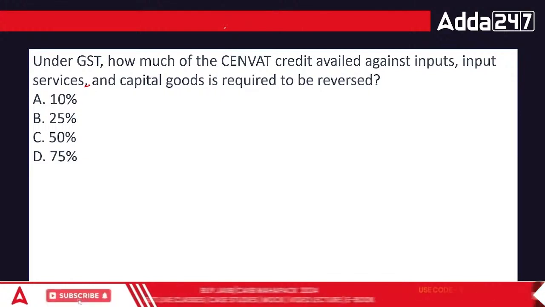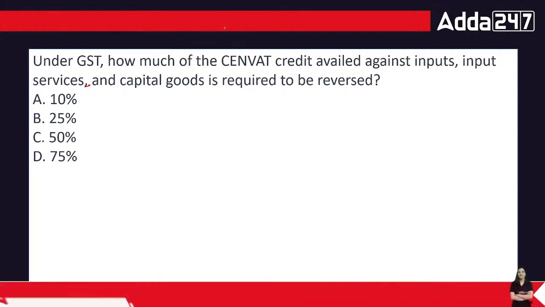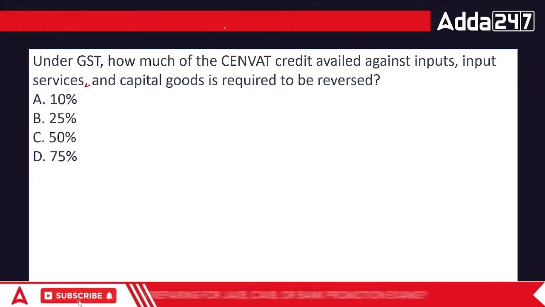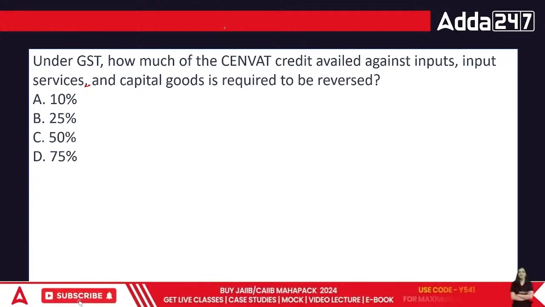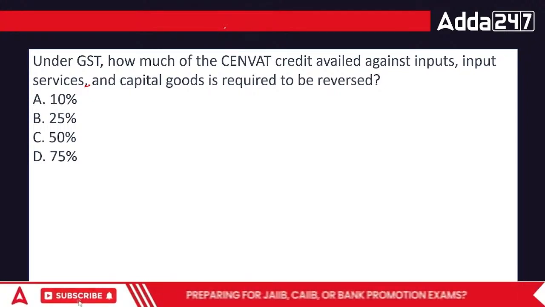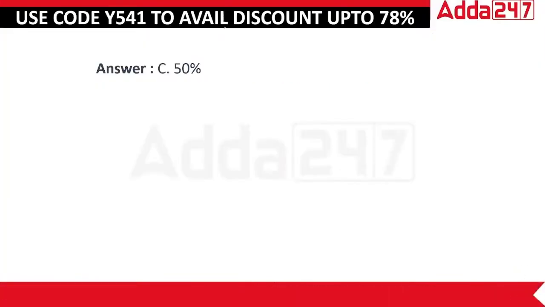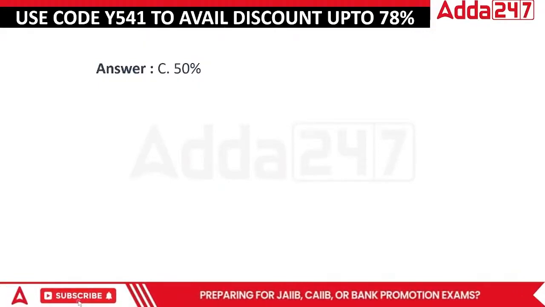10, 25, 50, or 75? What would be the answer, everyone? When we talk about the SENVAT credit, it is 50%. You get 50% of it. Okay?